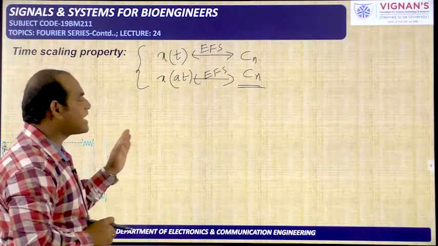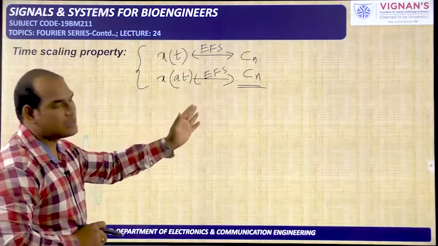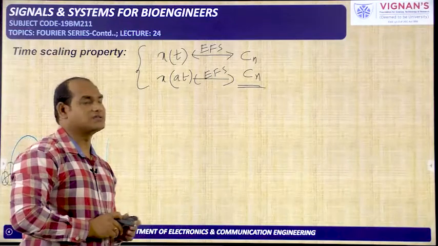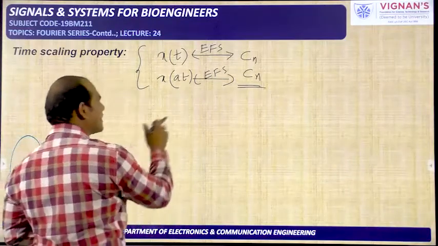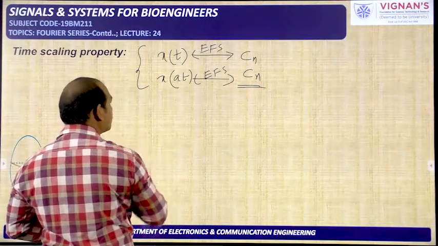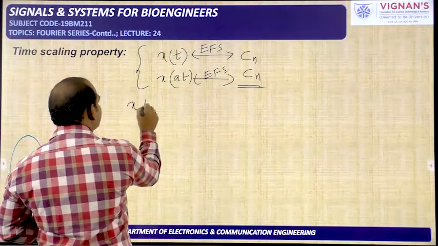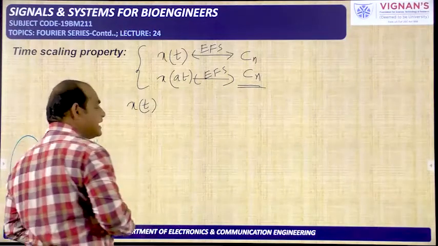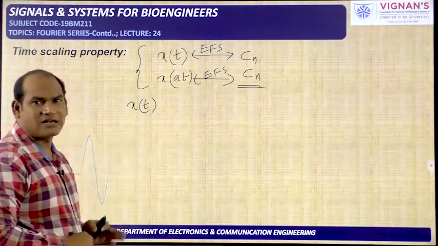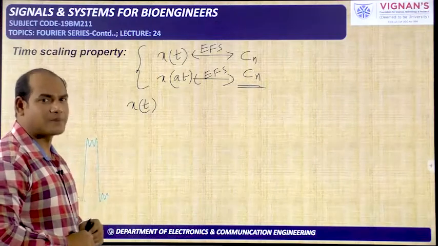x of t is a periodic signal having the exponential Fourier series coefficient Cn. x of at also has the same coefficient. So you need to remember this one, and now we are going to see the proof. But before going to the proof directly, there is something you have to understand. We are talking about the Fourier series, so it should be a periodic signal, not a rectangular pulse signal like the one we took previously for the explanation of the time scaling property.